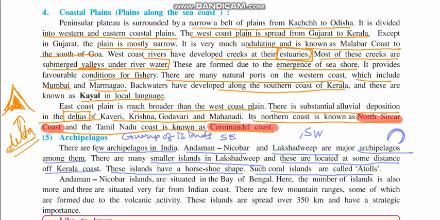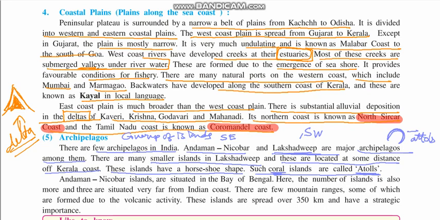Such coral islands, most of the Lakshadweep islands are formed of corals. You might be knowing about corals, right? And they are known as atolls. So what are atolls? Atolls are basically horseshoe shaped islands formed of corals. They are known as atolls.